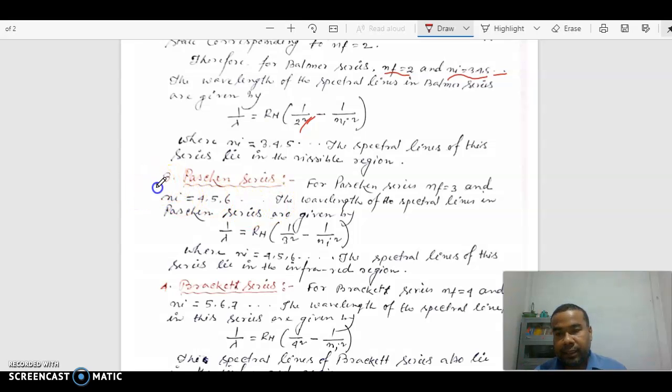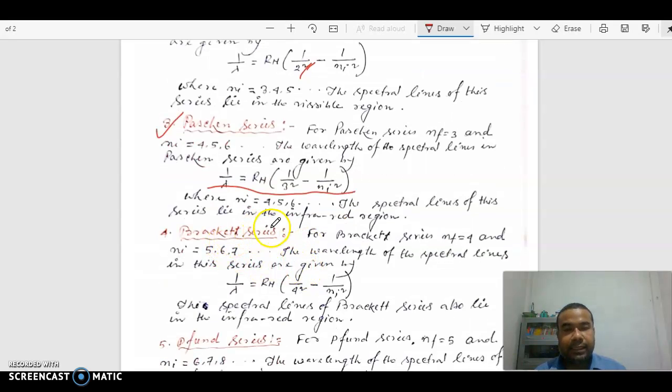And number 3 is Paschen series. For Paschen series, NF equal to 3, Ni will be 4, 5, 6, 7. So the wavelength of a spectral line in Paschen series is 1 by lambda equals R times 1 upon 3 square minus 1 upon Ni square. The spectral lines of this series lie in the infrared region.